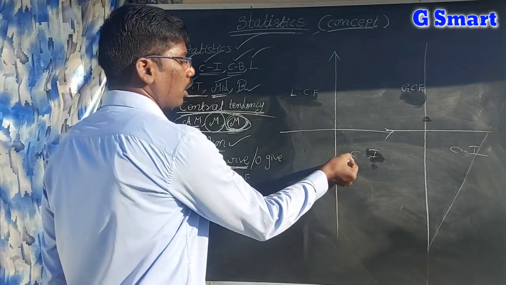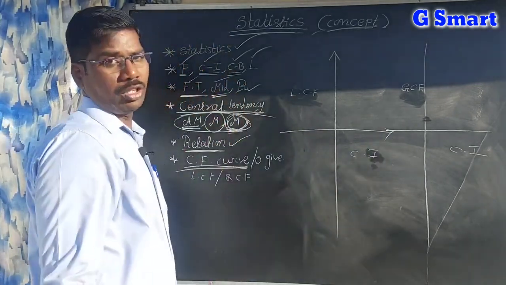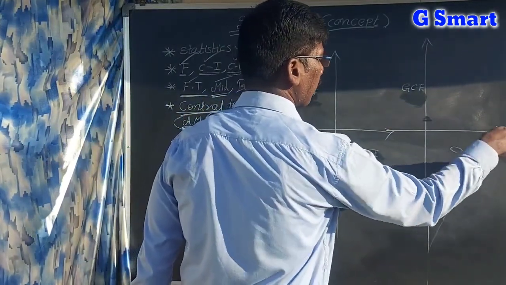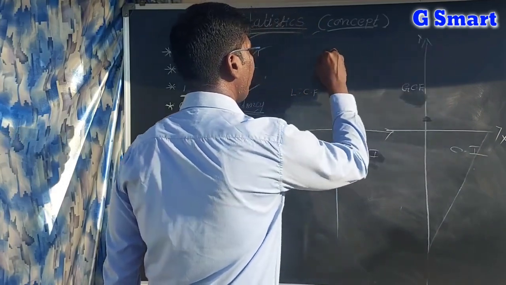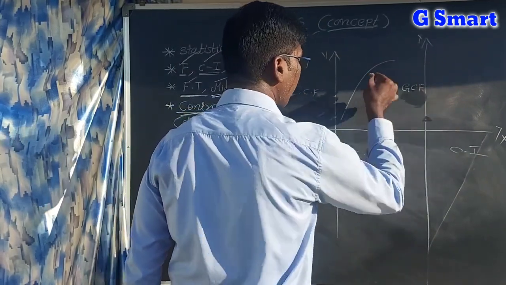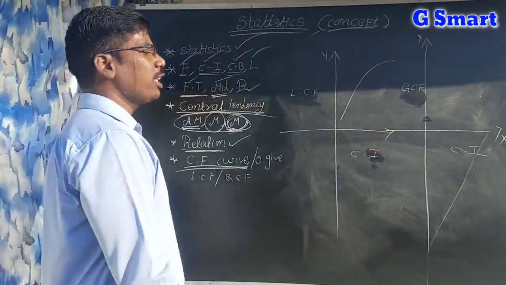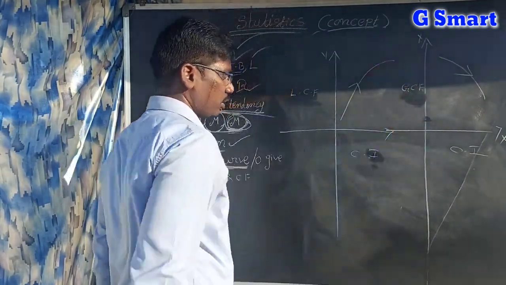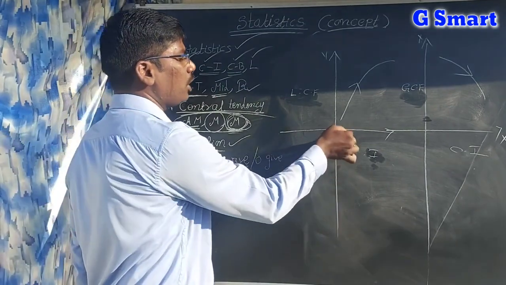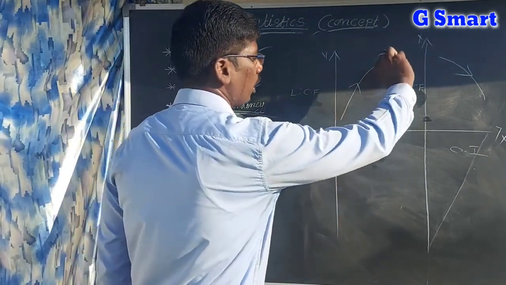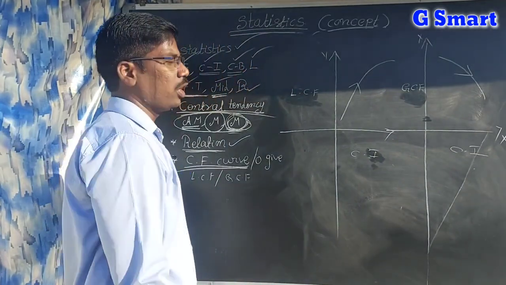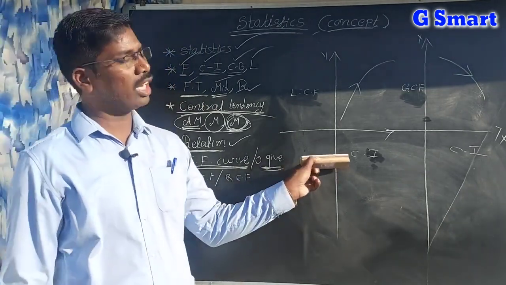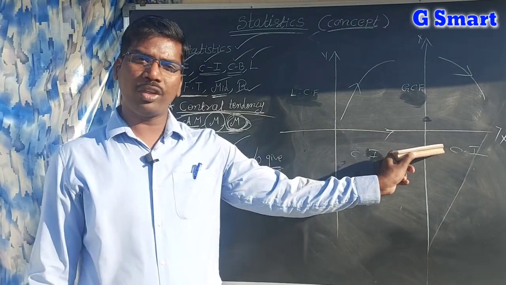If I take class interval on the x axis and less than cumulative frequency on the y axis, and class interval on the x axis and greater than cumulative frequency on the y axis, I will get graphs like this. One is a rising curve, called the less than cumulative frequency curve. The other is a falling curve, called the greater than cumulative frequency curve. These are called Ogive curves.